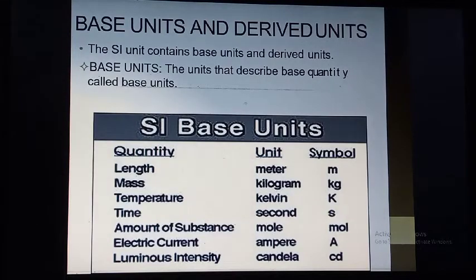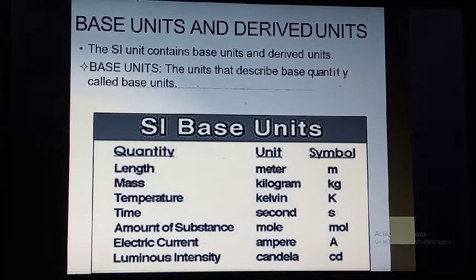So how are the base units and derived units derived? The SI unit system contains base units and derived units. The table shows us what is meant by the base units. So there is a quantity, unit and the symbol.